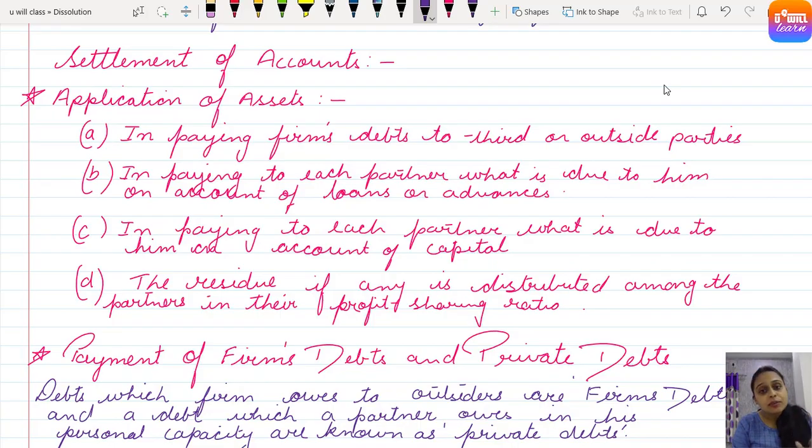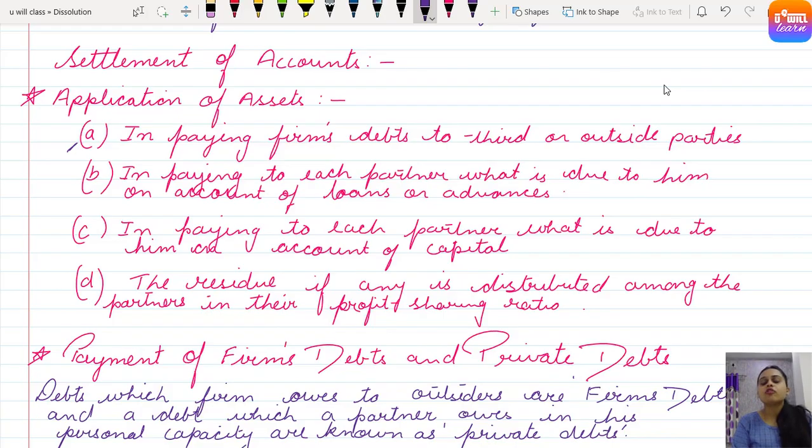And that money which will be recovered, firstly, A point, will be used in paying the firm's debt to third or outside parties. तो firm की जो भी liabilities होंगी, the money which is recovered by realizing assets or by selling those assets will be first and foremost used to pay the outside liabilities like creditors, like bank loan, like outstanding liabilities.